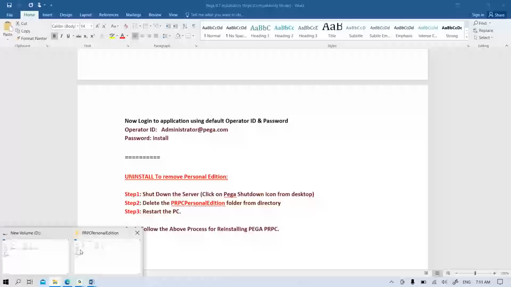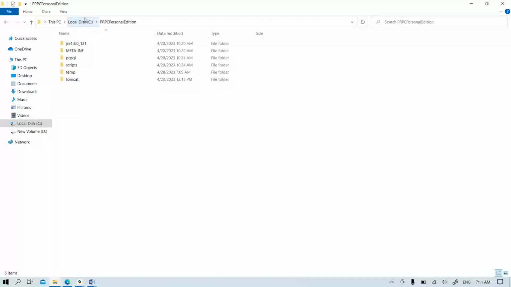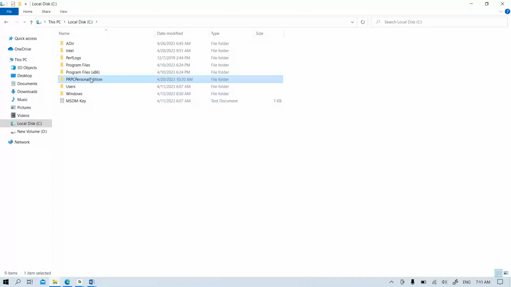For example, if it is in C drive, this complete folder you have to delete, and you need to restart the system. After that, again you have to check if any mistake was done, check the configuration, follow the installation video or document, and again complete the installation. Maximum in the first attempt it will be done, but in any case, if installation is not success, then you have to follow these steps.